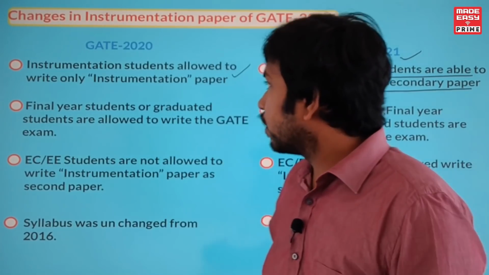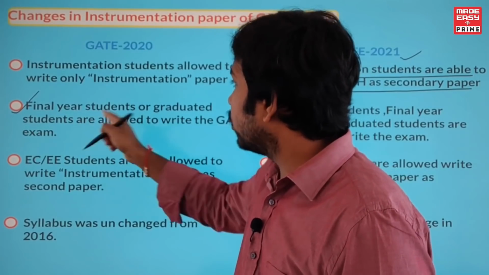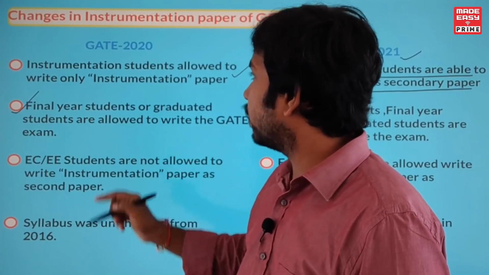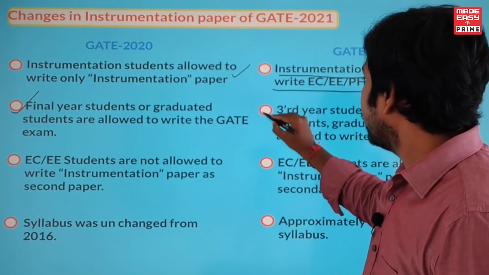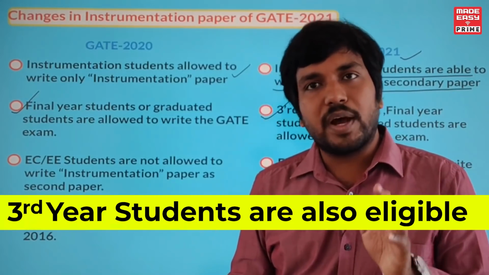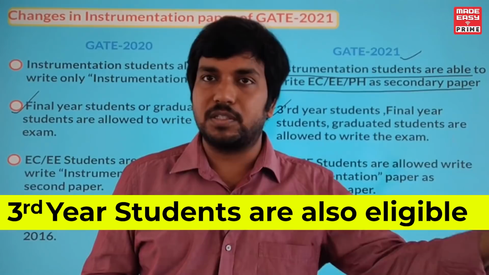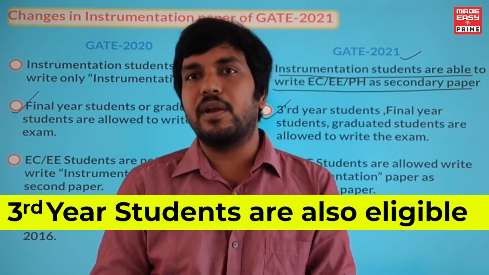Clear? Now the second important change that was made is about which students are allowed to write the GATE exam. Up to 2020, only final year students and the students who had passed out from their college were eligible to write GATE. But for GATE 2021, even third year students are also eligible. That means third year students, final year students and the people who have passed out are all eligible to write GATE 2021.